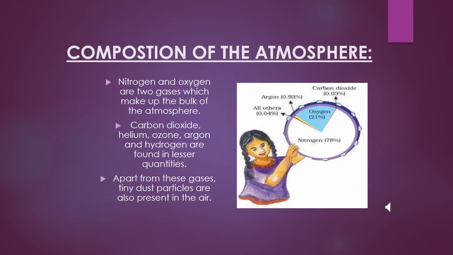So the next topic, composition of the atmosphere. Nitrogen and oxygen are two gases which make up the bulk of the atmosphere. Carbon dioxide, helium, ozone, argon and hydrogen are found in lesser quantities. Apart from these gases, tiny dust particles are also present in the air. Basically nitrogen comes first at 78% in the composition of the atmosphere. It is present in greater quantity compared to other gases. After nitrogen, oxygen comes at 21% and then the other gases.